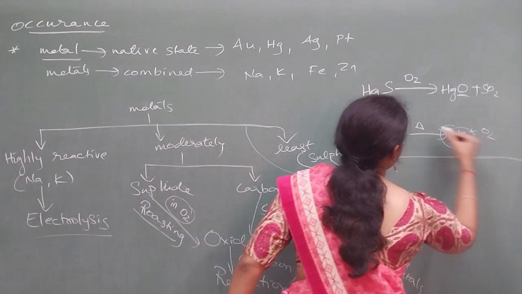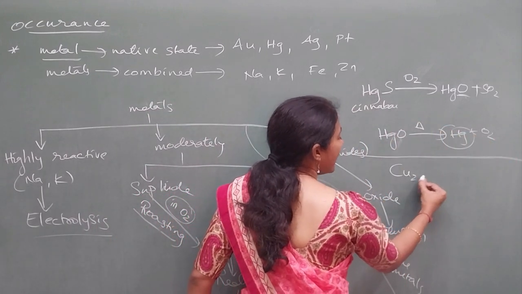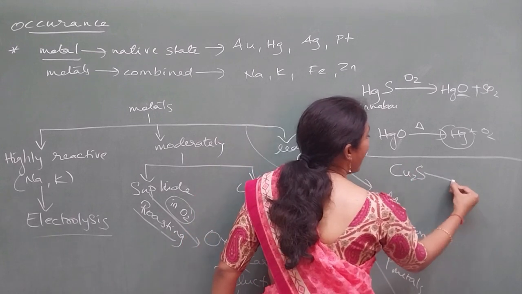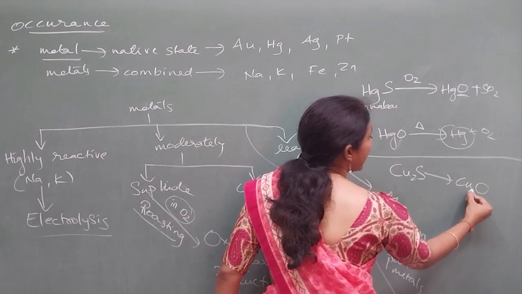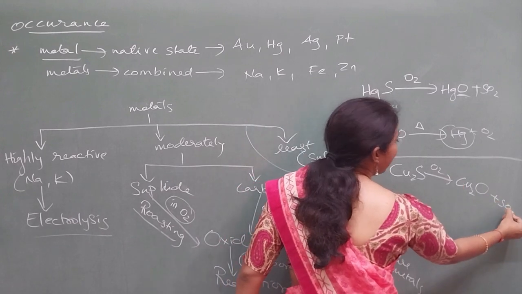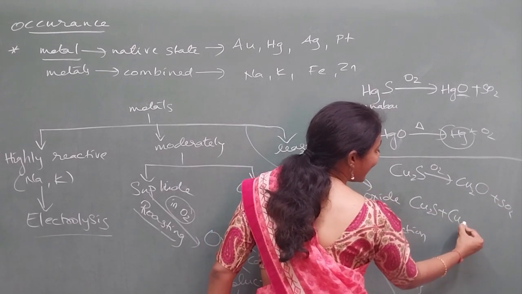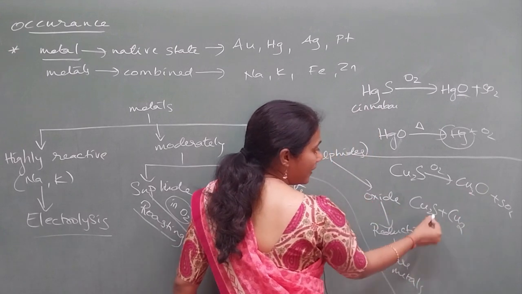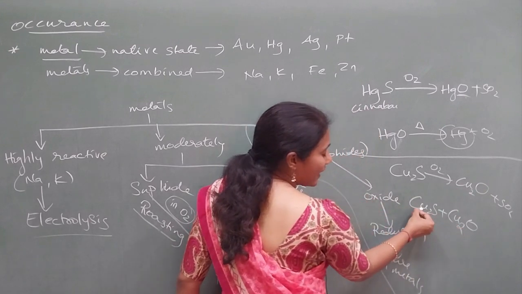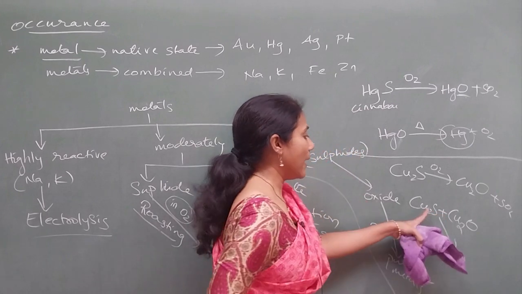Similarly, copper also, guys. But for copper, this step is different. Copper is present as copper sulfide. How do you convert it to copper oxide? You will heat it with oxygen. So roasting you have done, and later this copper oxide reacts with unreacted copper sulfide. You know, here self reduction happens.